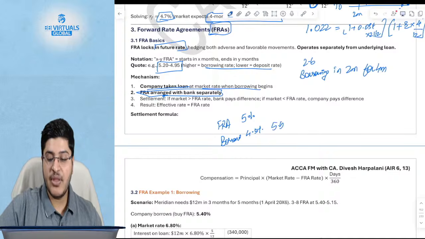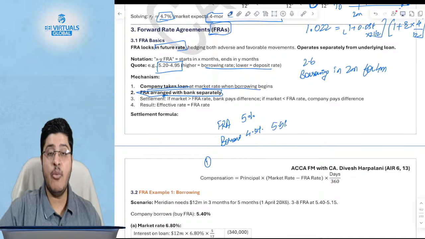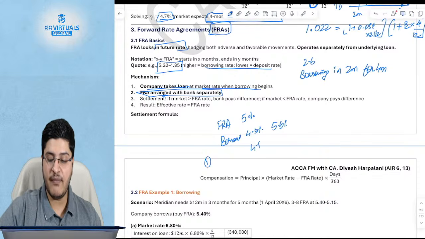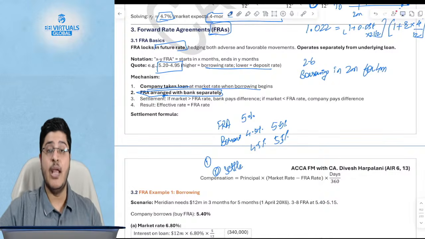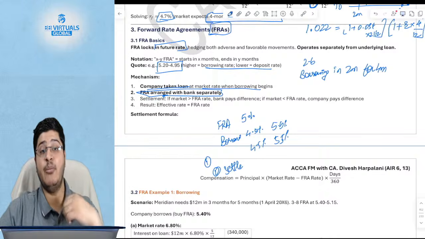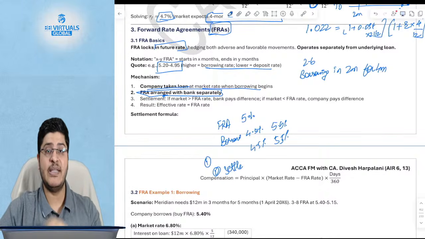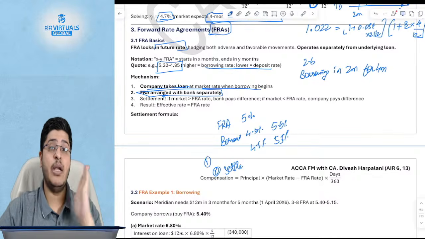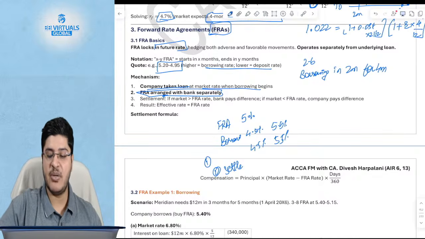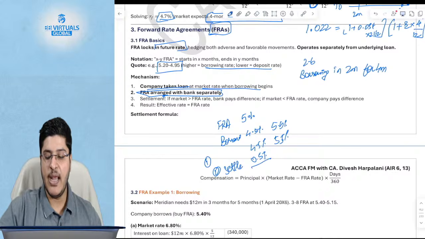So what will you do? There will be two transactions. Number one, you actually borrow at the relevant rate, which is 4.5 and 5.5 respectively. But number two, you will have to settle the FRA, where you had told the bank that I commit to borrow from you at 5%. That is what you had committed. So even if the market rate is lower, the bank will say you had committed you will borrow at 5%. You give me the extra 0.5%, and hence your effective rate will be 5%.